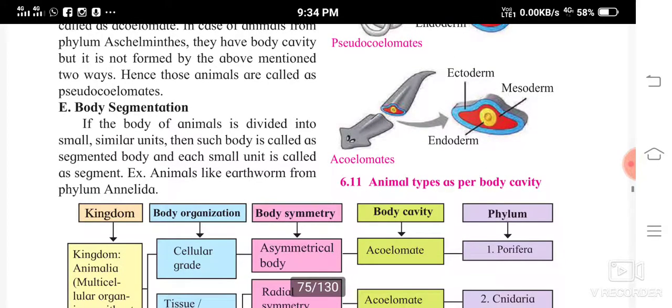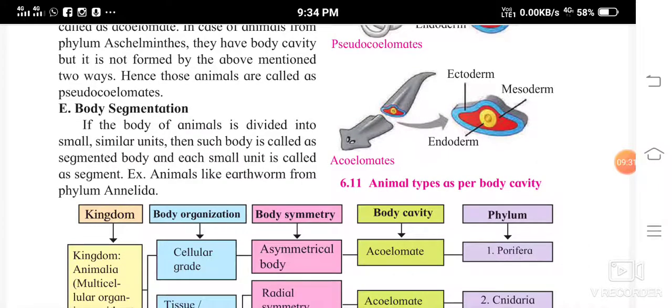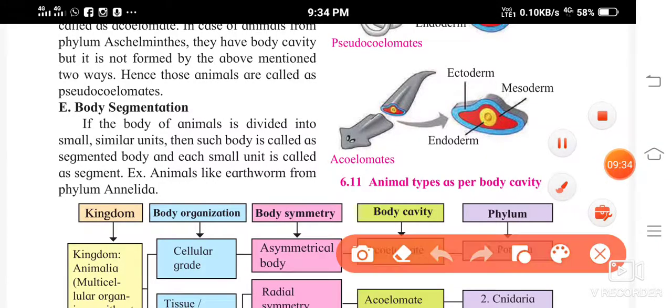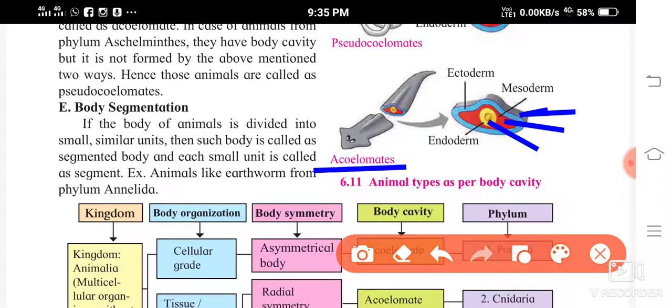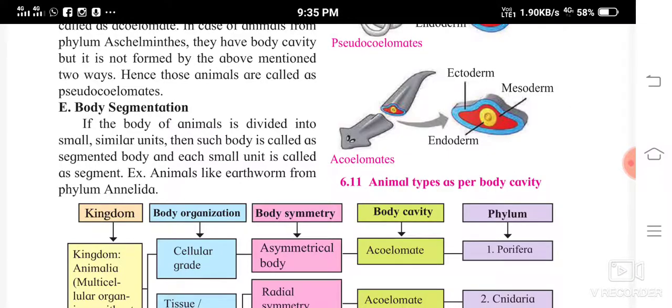Then acoelomates: you will not find any body cavity at all. This blue color is the ectoderm, this yellow color is the endoderm, and in between is the red color mesoderm, but you don't find any body cavity, and that is why these animals are called acoelomates.